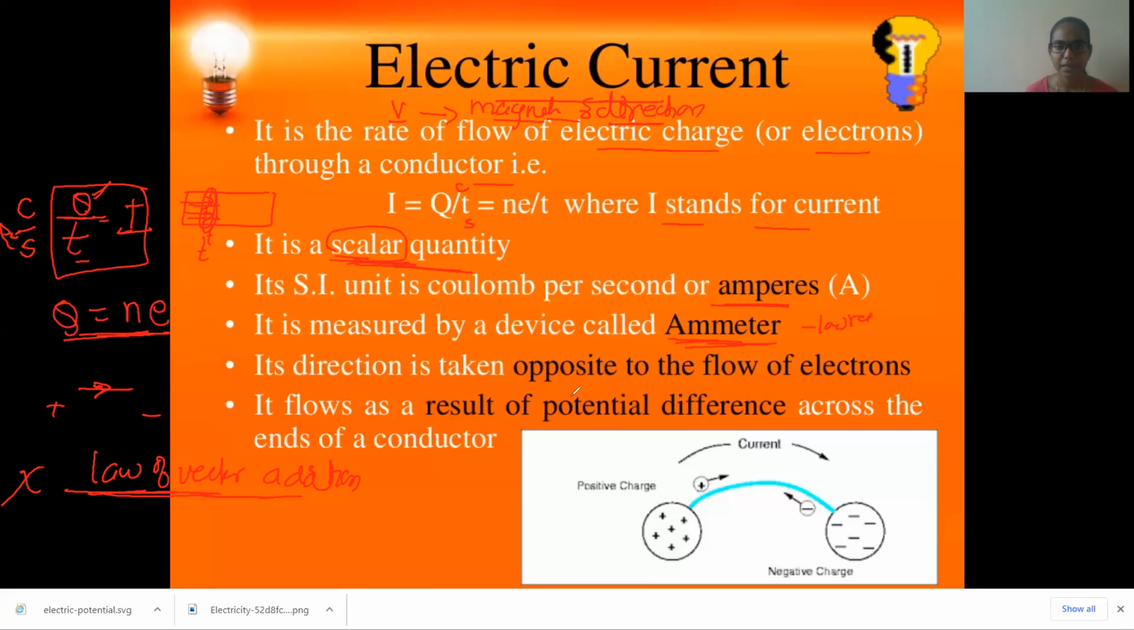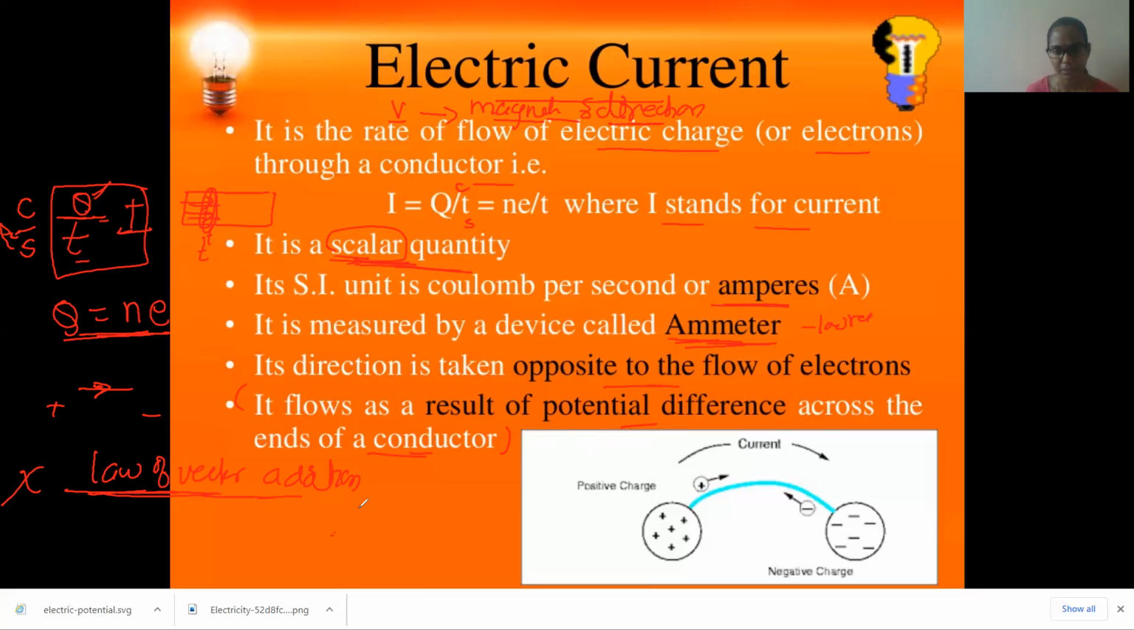Its direction is taken opposite to the flow of electrons. Charges will always flow opposite to the direction of flow of electrons, as a result of potential difference across the ends of a conductor. When we understand potential difference, I'll explain this once again. See why it is opposite.